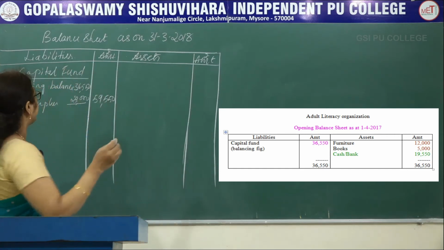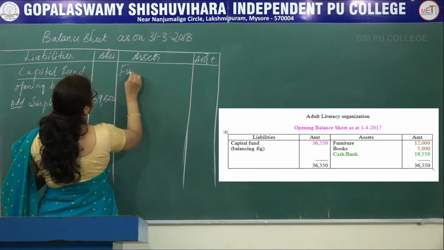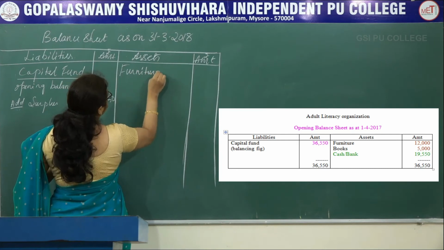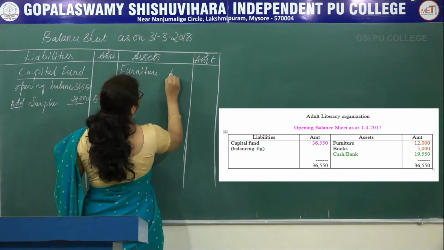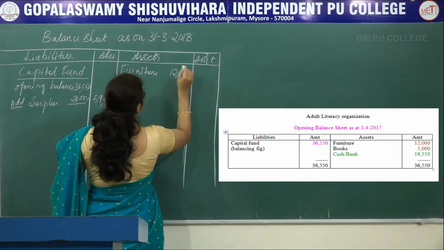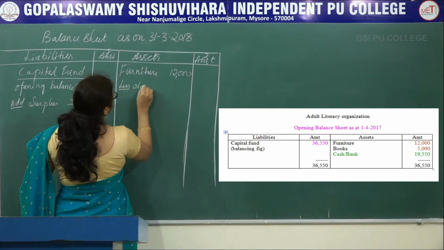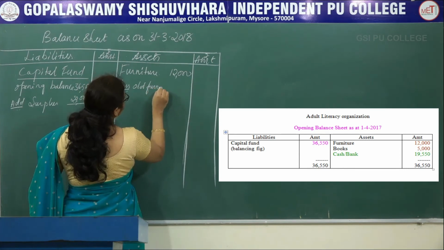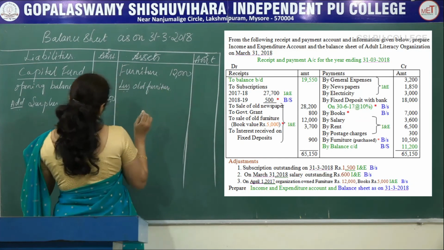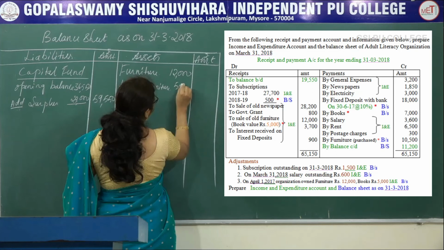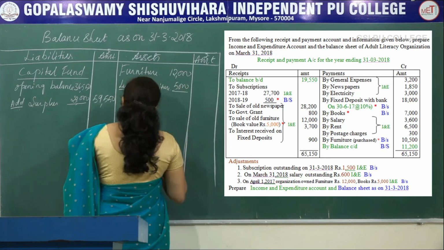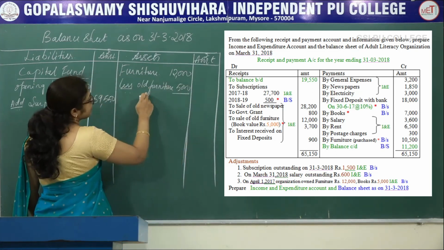Next, see the opening balance sheet asset side. First, furniture is there. Record this one, furniture. There is an adjustment for furniture. So, actual value of the furniture 12,000 less old furniture value. It is in receipts and payment account 5,000 in the inner column. This furniture is already sold.